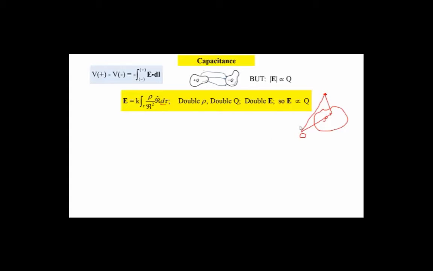But the important thing is if we're out here and we take this charge and double, say, the charge density everywhere, then what we've done is we've doubled the total Q. From this arrangement here, if we double rho, then we double E. If we double Q, double rho, we double the E field. So our conclusion is that the E field is proportional to the Q that's contained in this volume here.